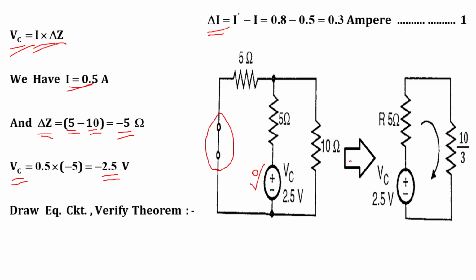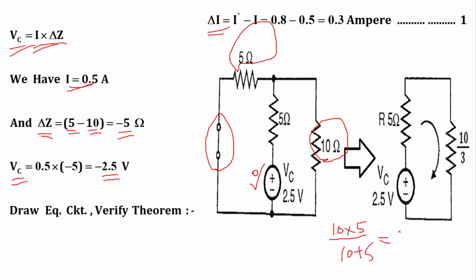So I can slightly modify that circuit, and if you observe that, I can say that this 10 ohm is in parallel with this 5 ohm. Their equivalent is given by 10 into 5 divided by 10 plus 5.